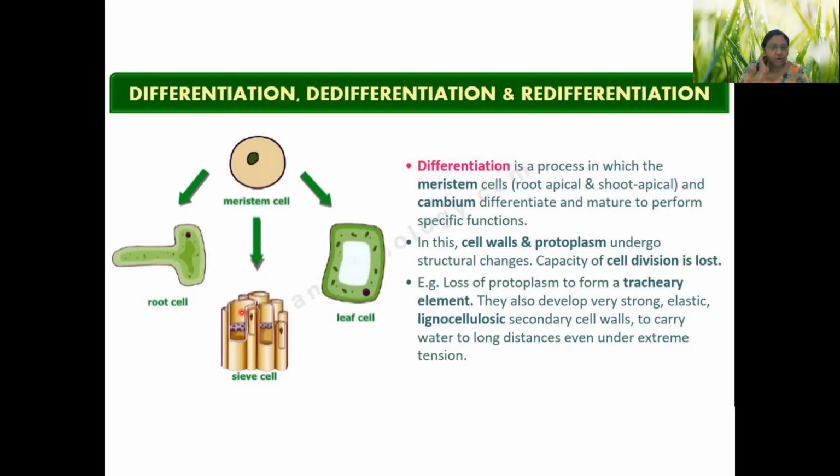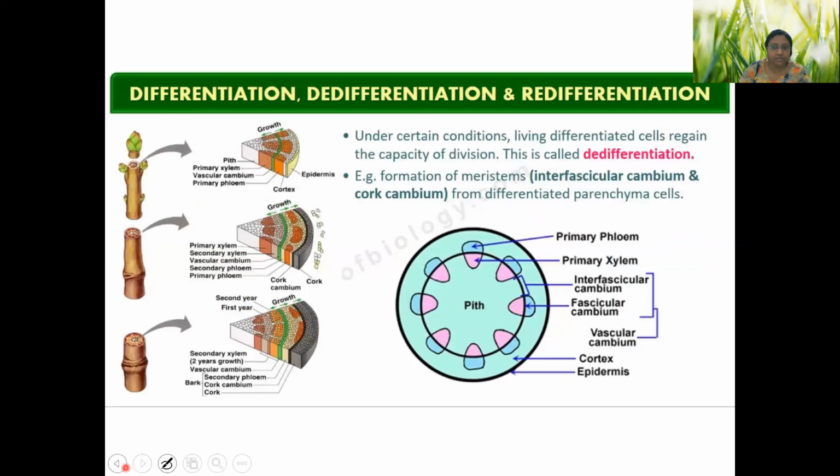They will be no longer part of meristematic tissue. And differentiated cells will have trachea, tracheids. They will have lignocellulosic secondary cell walls. They have to have ability to withstand maximum stress and strain, and that is how they are getting mature.